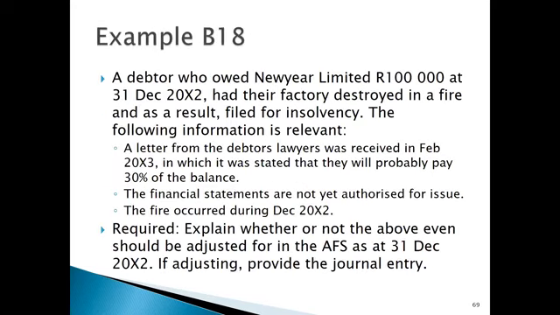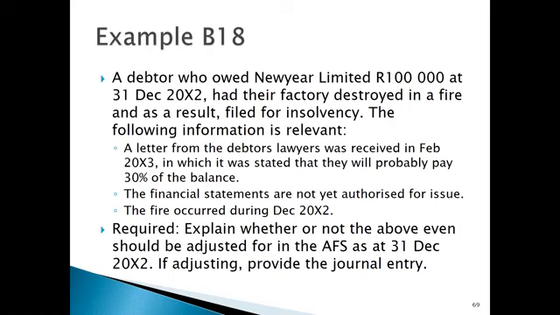We're now going to look at example 18 from your Gripping GAAP textbook. This example says to us that a debtor who owed Nuyo Limited 100,000 Rand at the 31st of December 2022 had their factory destroyed in a fire, and as a result they filed for insolvency. The following information is relevant. A letter from the debtor's lawyers was received in February 2023, so this letter was received after year end, in which it was stated that they will probably pay 30% of the balance that is owing.